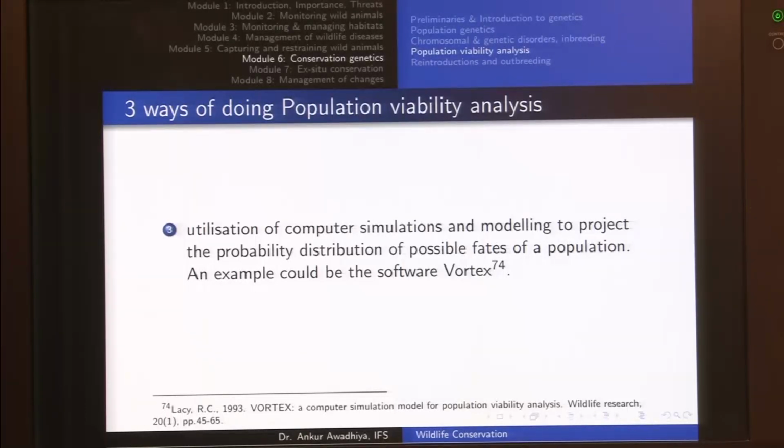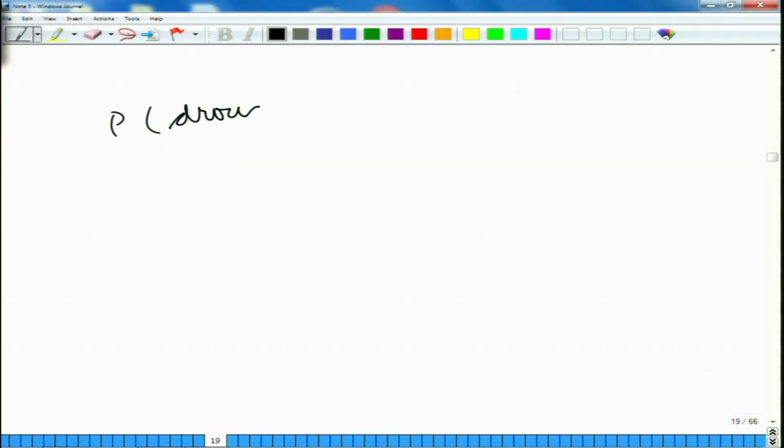So, in this case, suppose we have the probability of drought at, say, 1 in every 3 years, and the probability of a disease at, say, 1 in every 5 years.